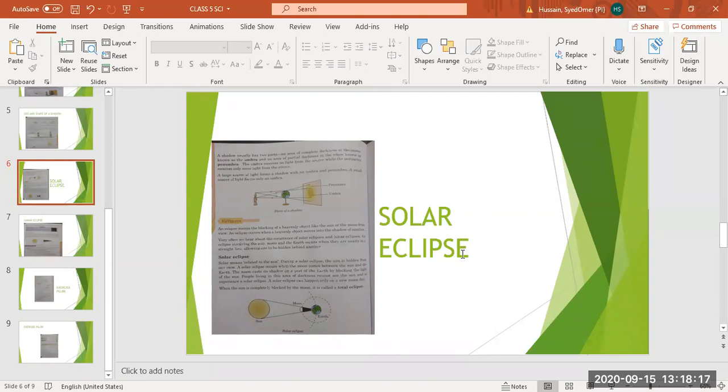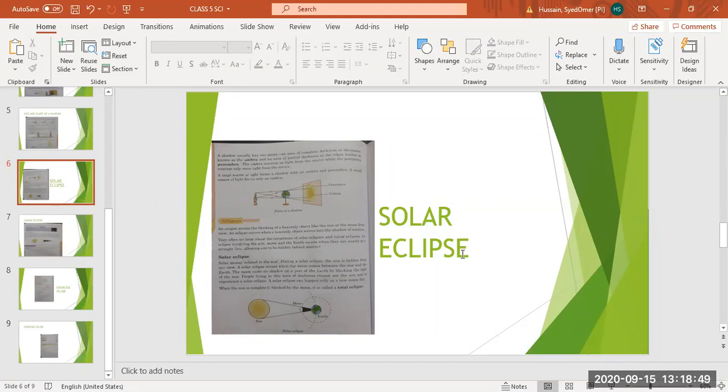Part of the sun or part of the moon. Not the total sun or moon, just part of it. Sometimes there is an eclipse in which we cannot see part of the sun or part of the moon. These are known as eclipses. That part is hidden from our view. Now we have to see how part of the sun or moon is hidden from our view. An eclipse occurs when a heavenly object moves into the shadow of another.